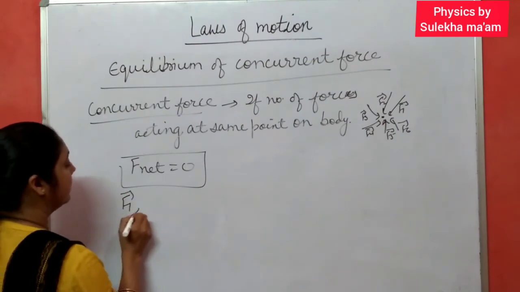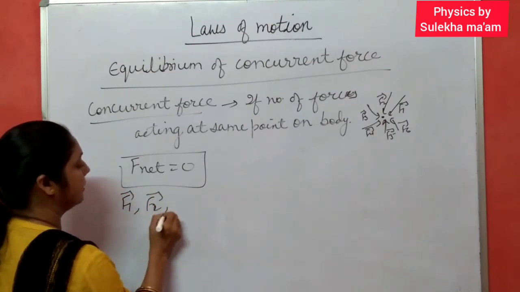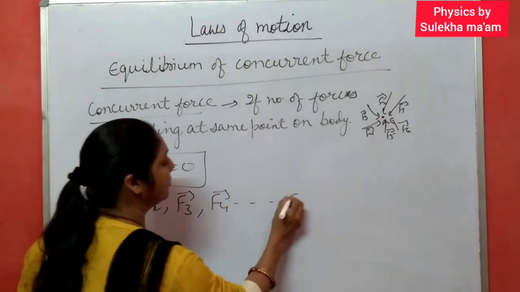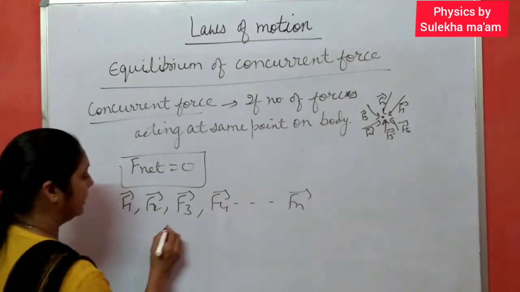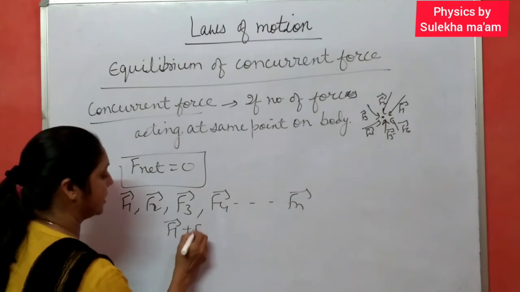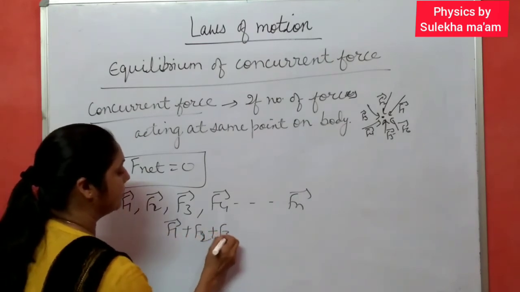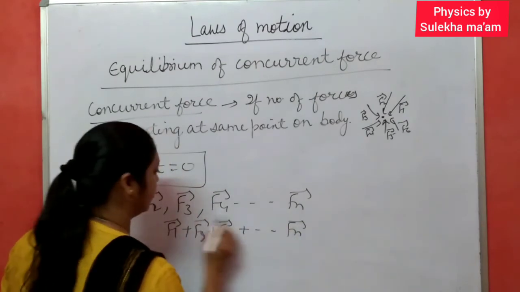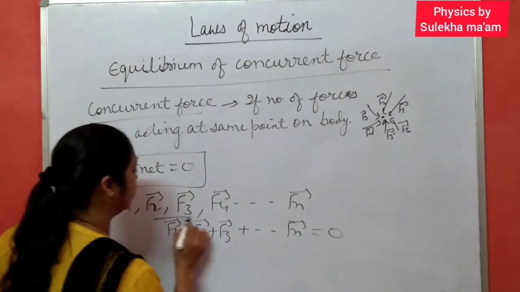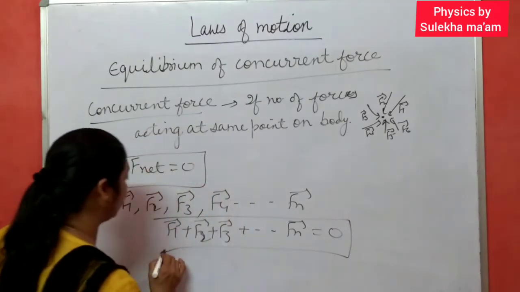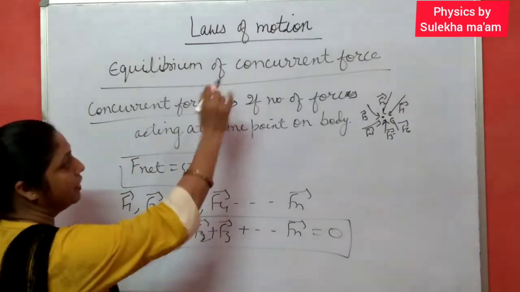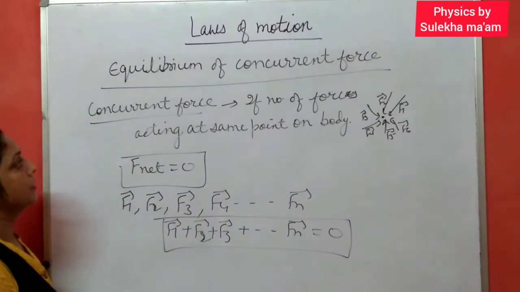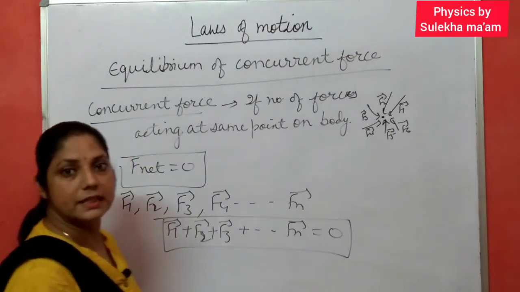Suppose there are n number of forces acting on a body at a single point: F1, F2, F3, up to Fn. Then the sum of all these forces, F1 plus F2 plus F3 plus dash dash dash Fn, is what? 0. This condition is called the equilibrium condition, equilibrium of concurrent forces. Is it clear? So this is all for today's lecture.